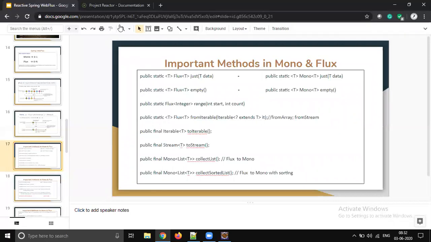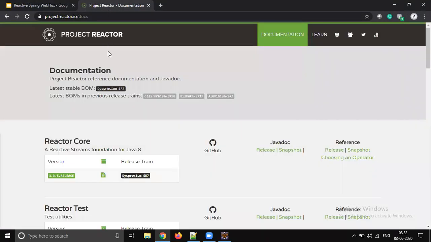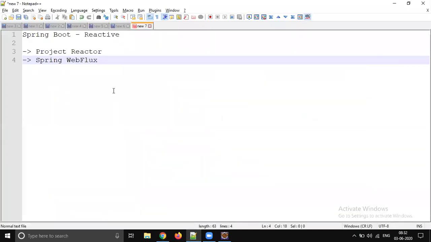Let's first create a simple project without Spring WebFlux, by using Project Reactor. As we discussed already, it is a library. We don't need any server to run Project Reactor code. But when we go to Spring WebFlux, we need a server. So there is a slight difference between Project Reactor and Spring WebFlux. Project Reactor is a library, no need for any server to run this code.